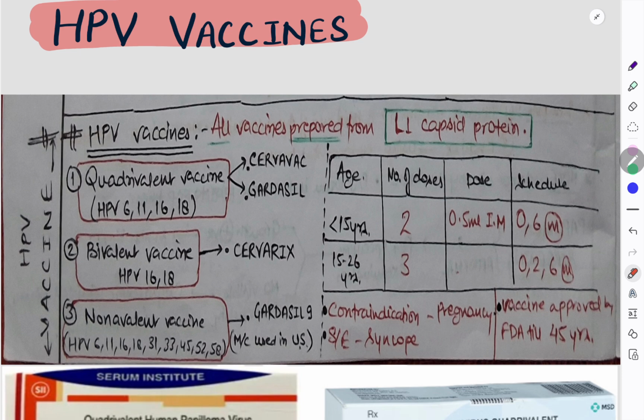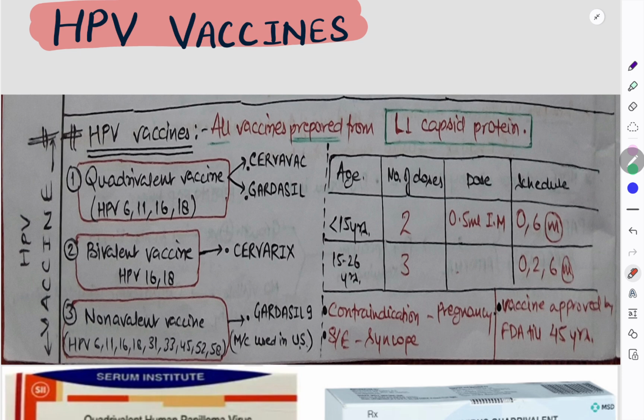Now coming to the favorite topic, that is HPV vaccines. We have quadrivalent vaccines, meaning 4 types are involved: 6, 11, 16 and 18, that we have seen while reading pathology. Here we have Cervavac and Gardasil. The bivalent vaccine covers only high-risk HPV, that is Cervarix. And the nonavalent vaccine will have 6, 11, 16, 18, that we already know, along with 31, 33, 45, 52 and 58. This is Gardasil 9 and this is most commonly used in the US.